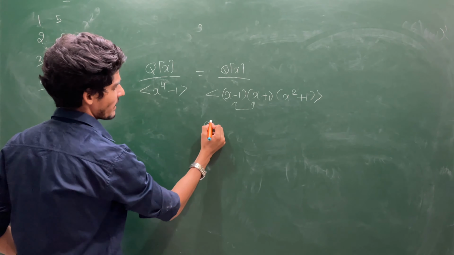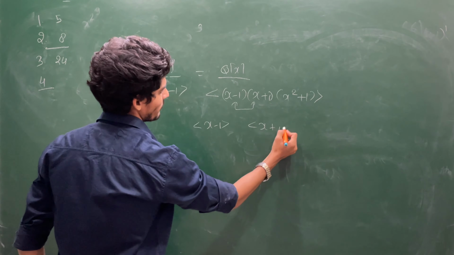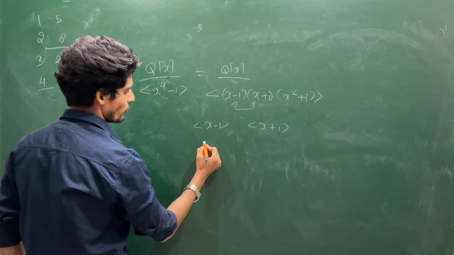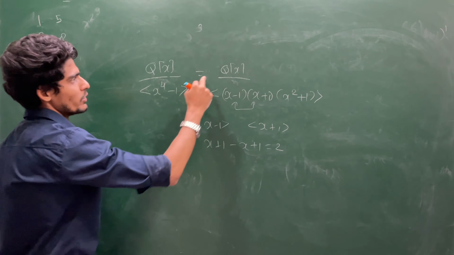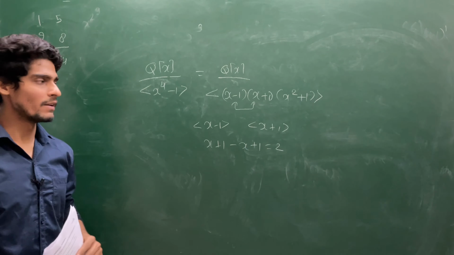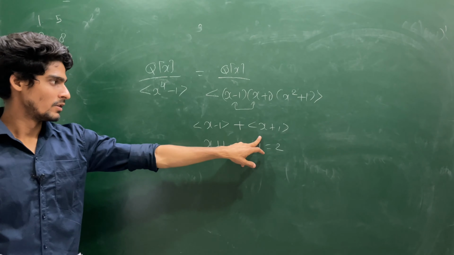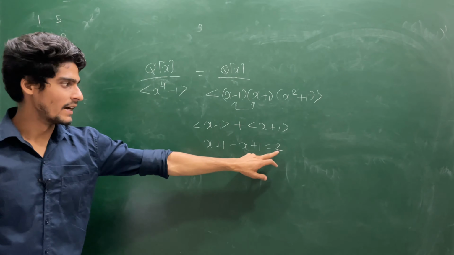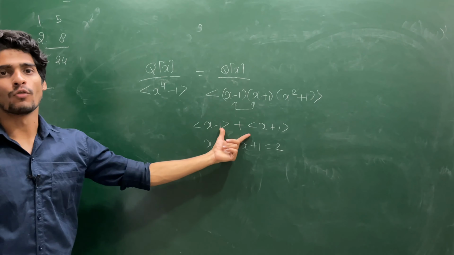x minus 1 and x plus 1. Now you subtract this x minus 1 from this, then you will have x plus 1 minus x plus 1, that is 2. Now 2 is a unit in the rationals. So once a unit is in some ideal, because you are looking at I plus J, I plus J contains 2, and once it contains any unit, then that has to be equal to the ring R. That means it is a pair of co-maximal ideals.